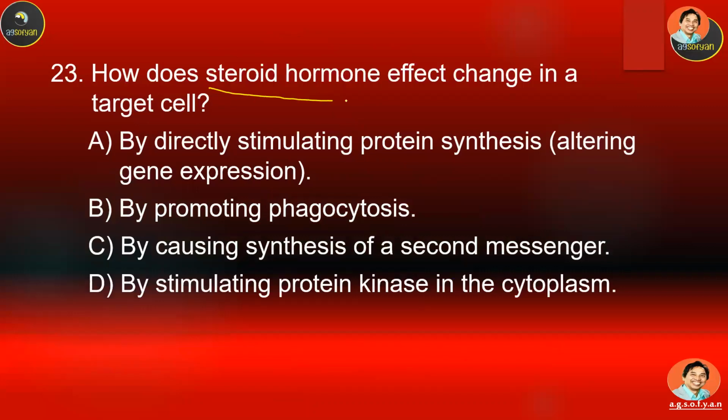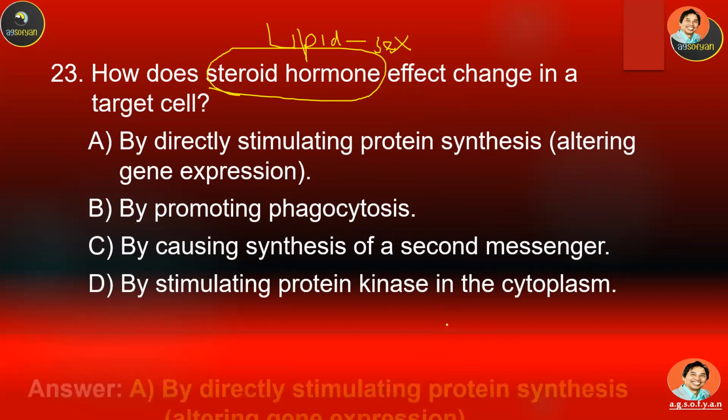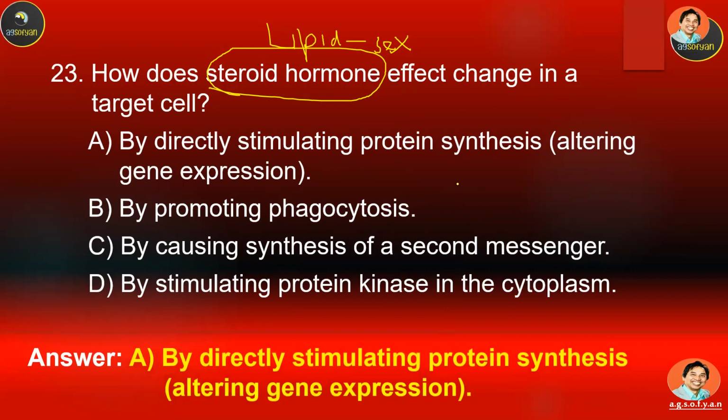Now, this is the steroid hormone. Okay, so this is the one that is lipid. Examples of steroid hormones are sex hormones like estrogen and testosterone, and the receptors are on the DNA. What does DNA do? This is about genes. And what do the genes do? They stimulate the production of proteins, and when they produce this, then they will alter the gene.